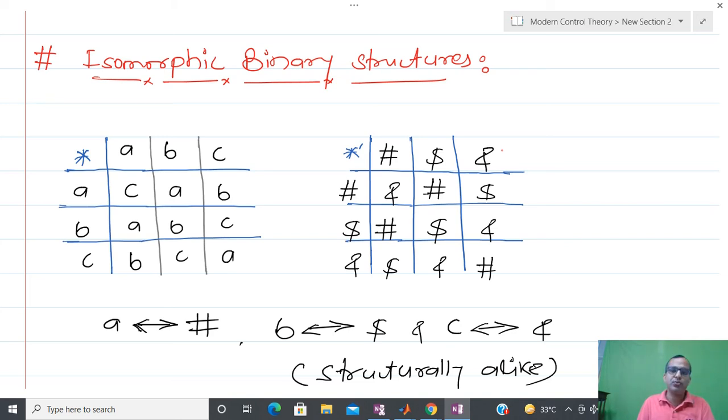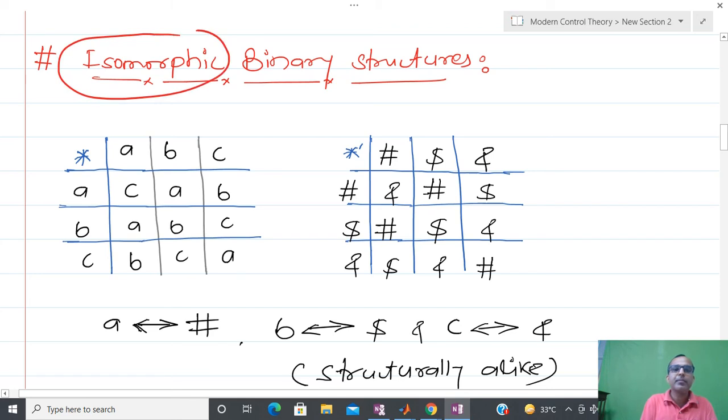Our answer is true, and that is called isomorphic binary structure. In control theory, particularly if you are working on machine learning or computer programming, these kinds of things are very much important.